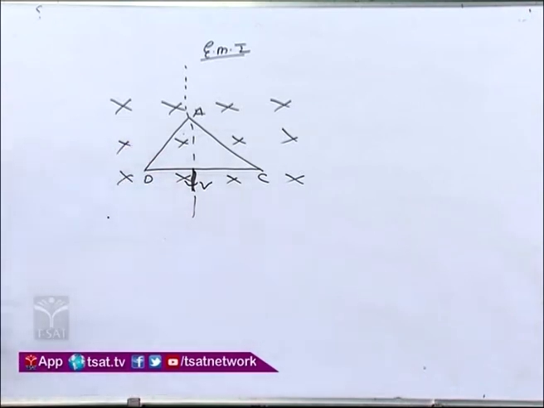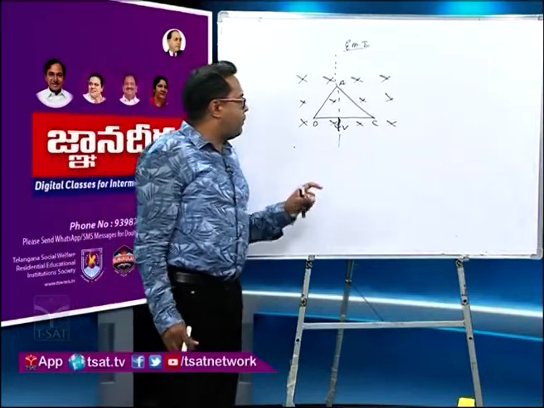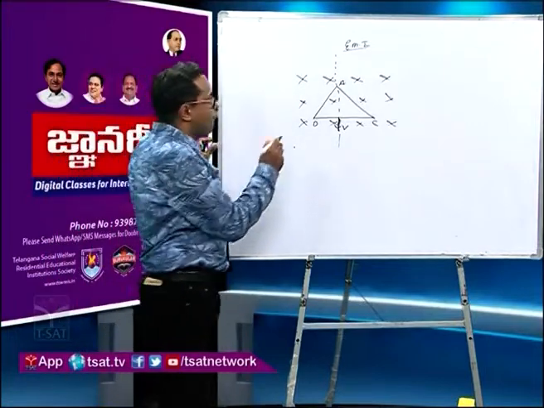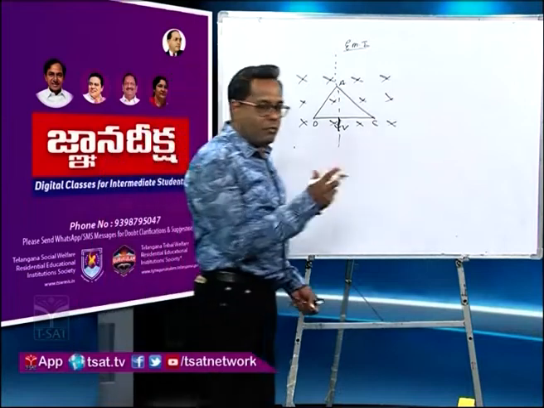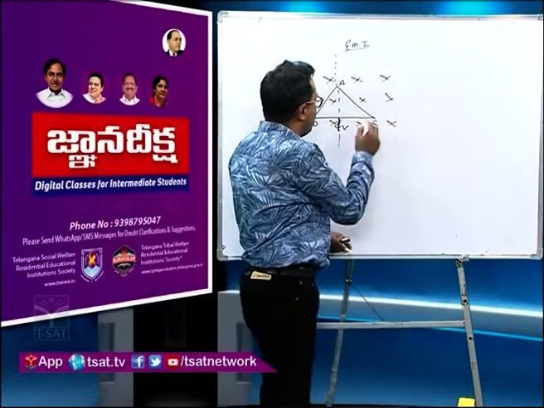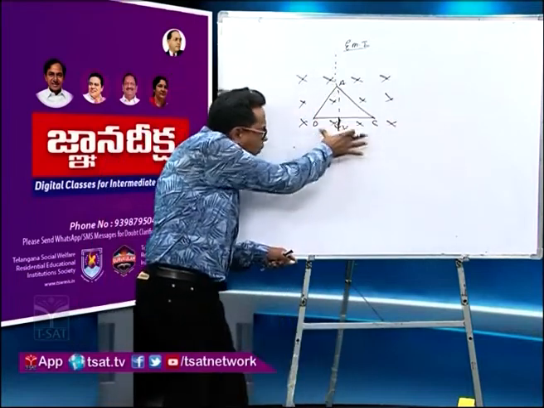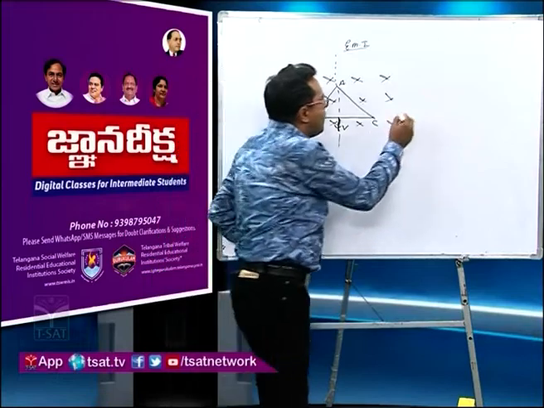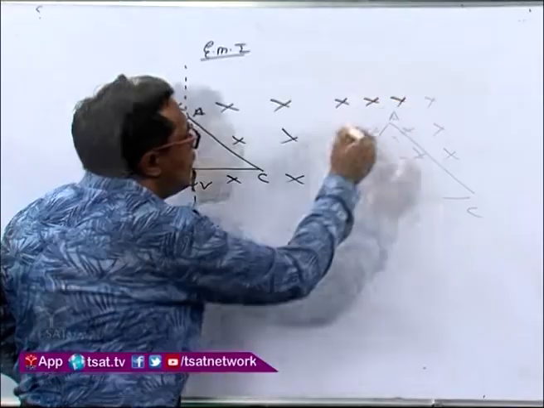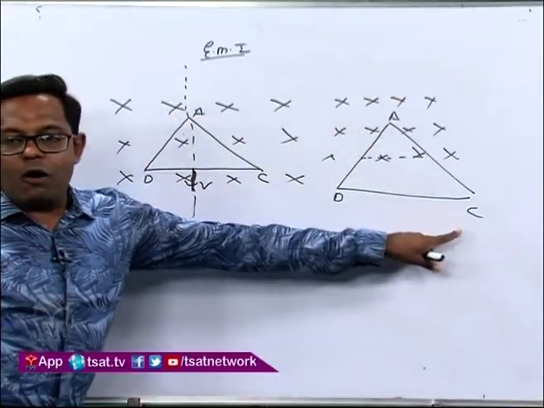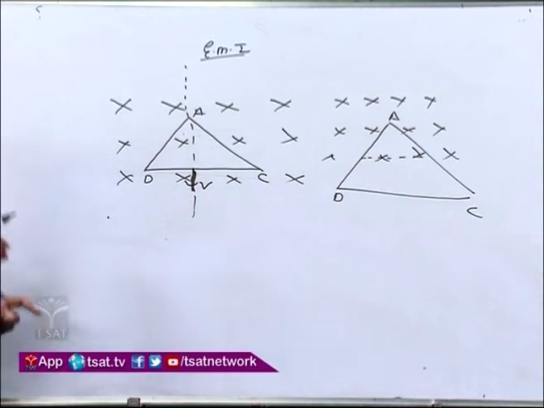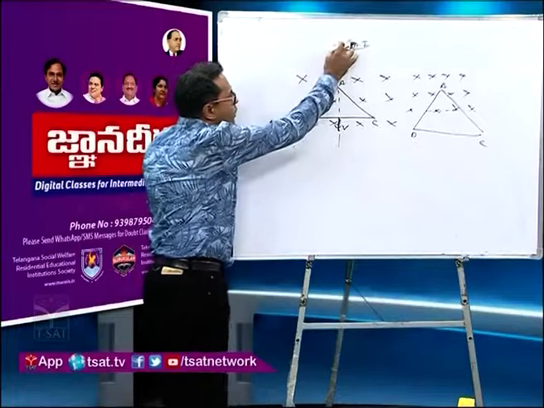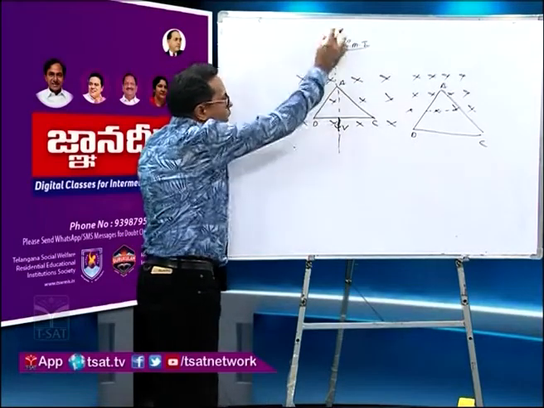So now what will happen? Try to understand. After time t, what will be the condition? After time t, this DC part will come somewhat outside the field, and the field is like this here. Now see, the DC part is now outside the field. Okay, now tell me one thing. Let us consider this symmetrical point with the symmetrical line we have joined.